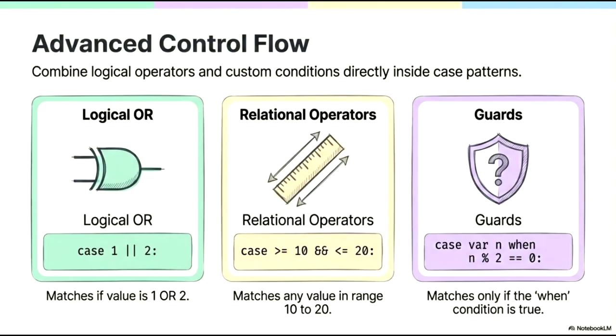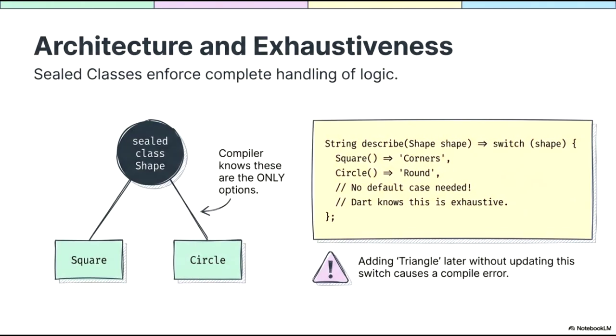Sealed classes are a fundamental architectural tool in Dart that enforce complete handling of logic through a concept called exhaustiveness. When we define a class as sealed, such as the shape class shown here, we are explicitly informing the compiler that the list of its subclasses is fixed and known. In this hierarchy, square and circle are the only valid implementations of a shape. This constraint provides significant safety when writing conditional logic.